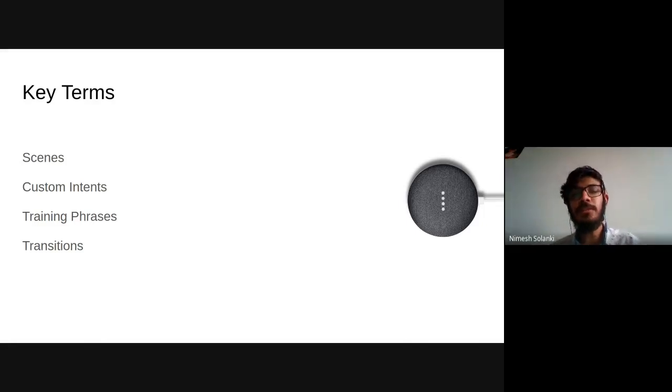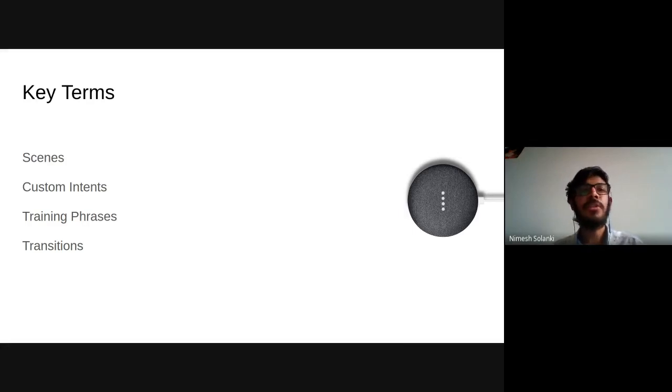Coming to custom intents. Let's say I want to order a coffee. I will say, please order coffee for me from Starbucks or something. That's the user intent over here. The user's intent is to order a coffee. So we'll write a custom intent to catch that user's intention, and we'll write some code to make sure the user gets what he or she needs. Those are custom intents.